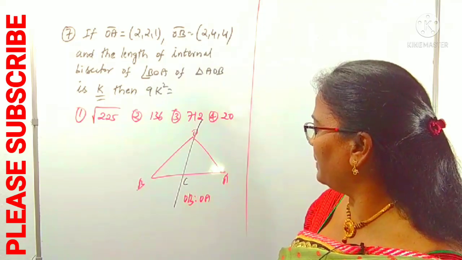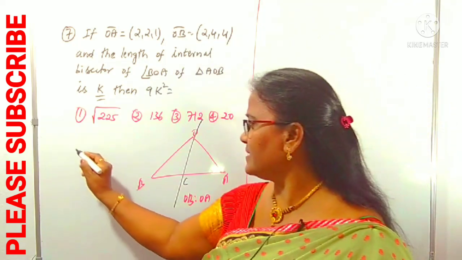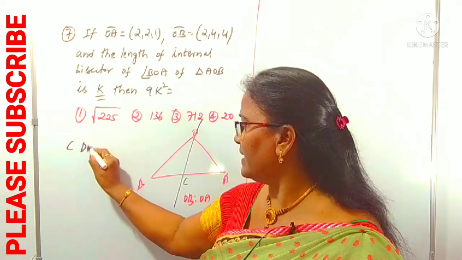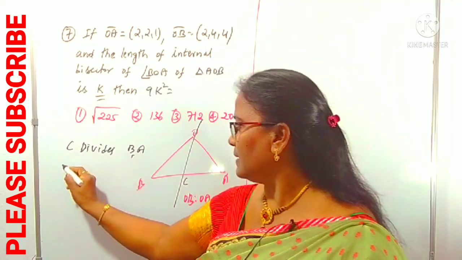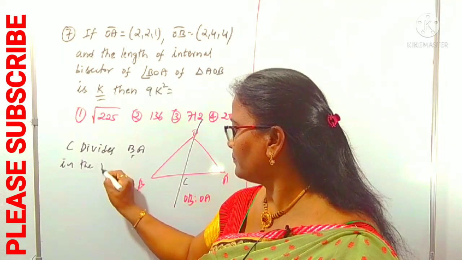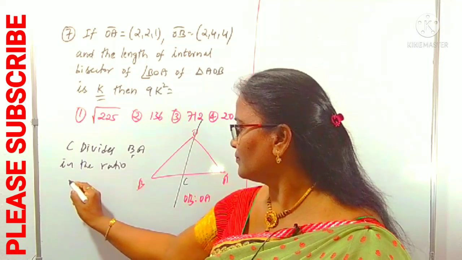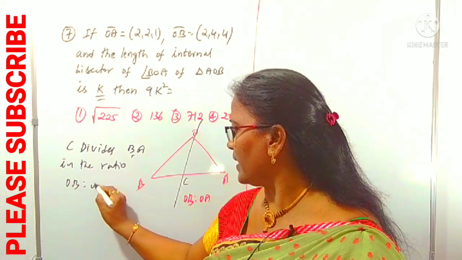Now what are the distances OA and OB? C divides BA in the ratio OB is to OA.